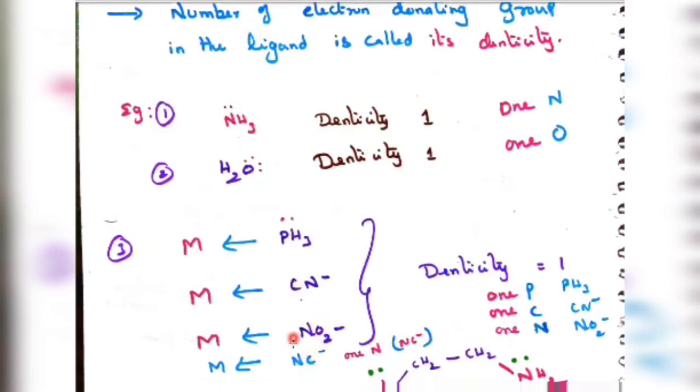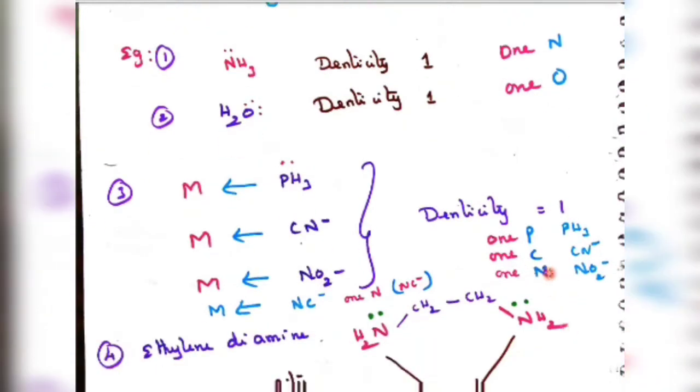Here carbon is the donor atom, here nitrogen is the donor atom. Here in NO2 minus, nitrogen is the donor atom. So for phosphine, 1 phosphorus; for cyanide, 1 carbon; and for nitrite, 1 nitrogen is the donor atom, so the denticity is only 1.